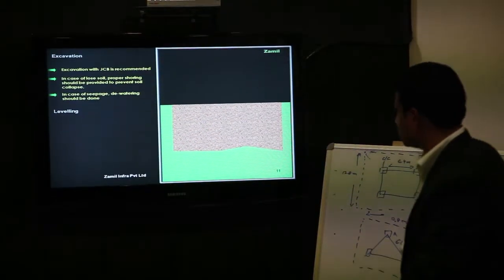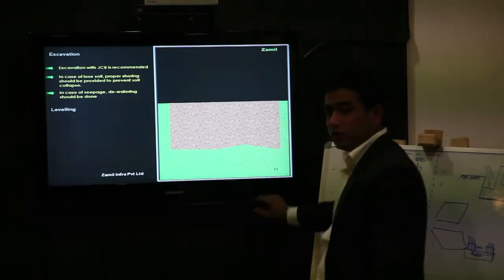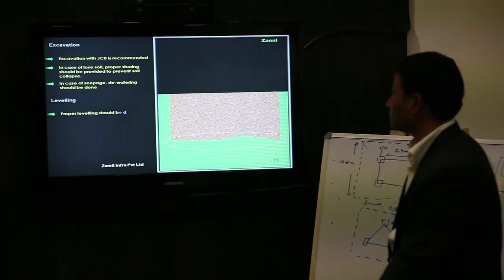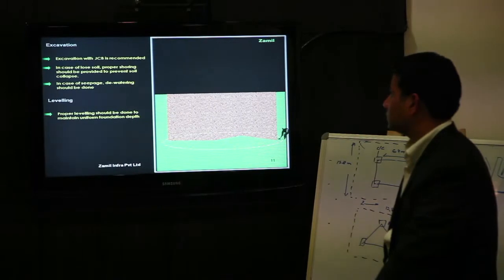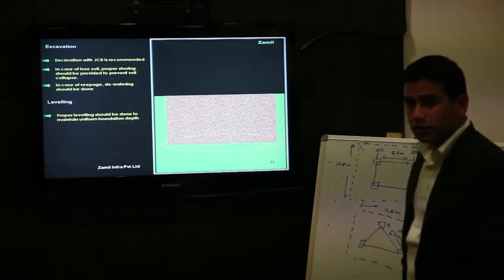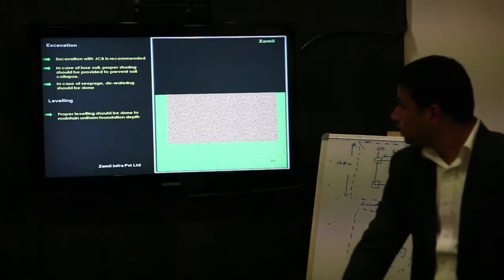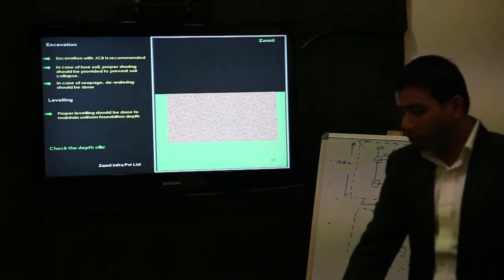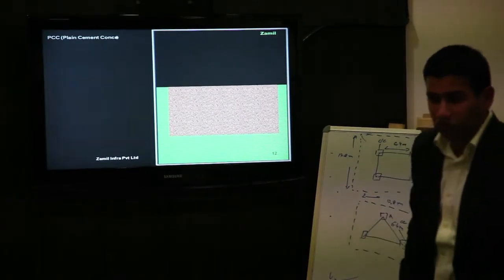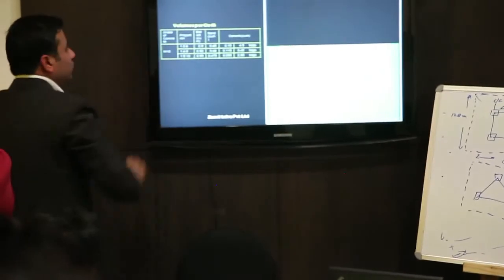Leveling, as explained earlier. The level of earth is up and down, right? After excavation, you have to go for the leveling, and it should be done manually. After the leveling, you have to go for the PCC, plain cement concrete.